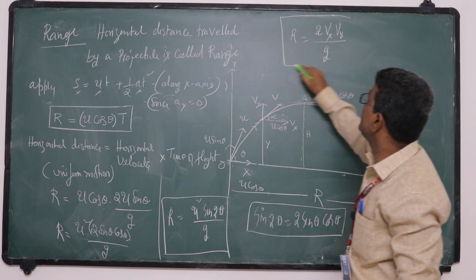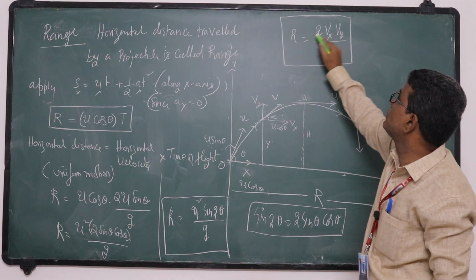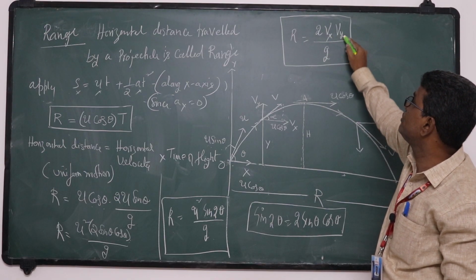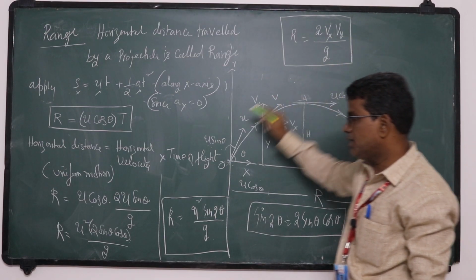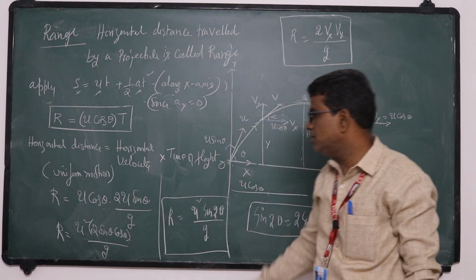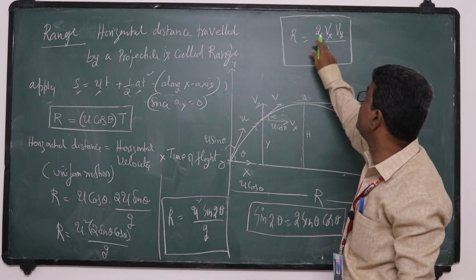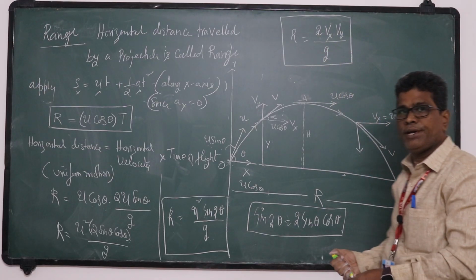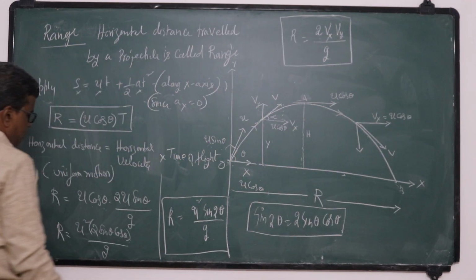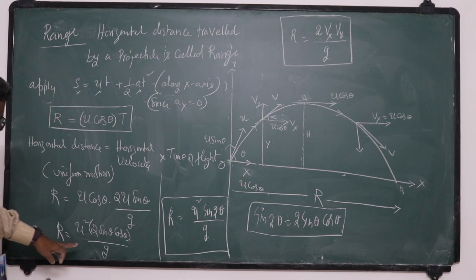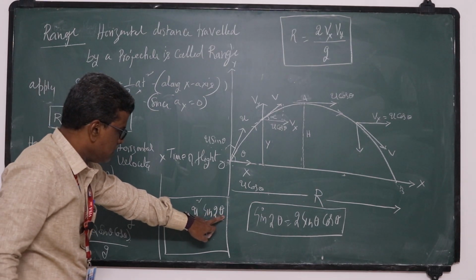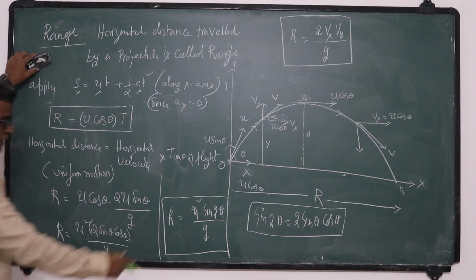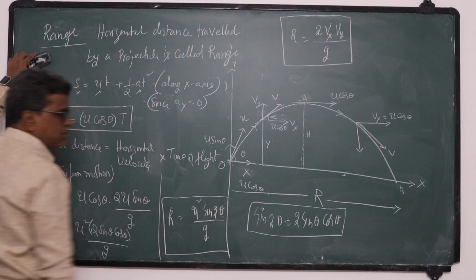So range is equal to 2 into the horizontal component into the vertical component by g. So this range depends on what factors? This range depends upon the angle of projection. For a given projectile, this range will become maximum.